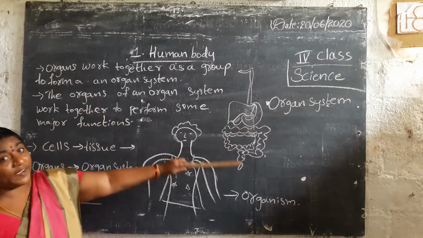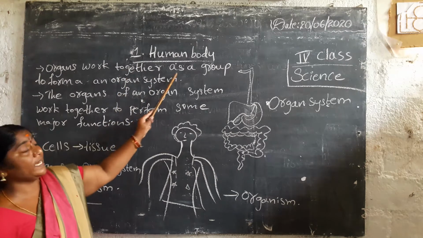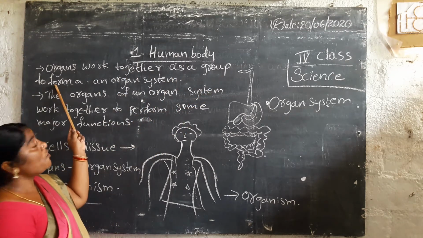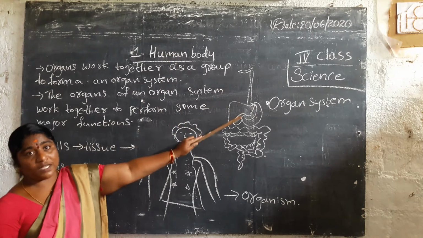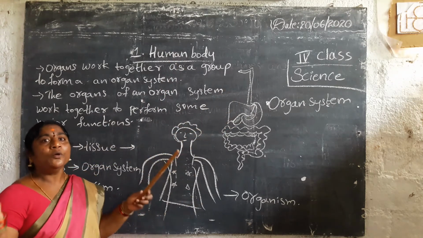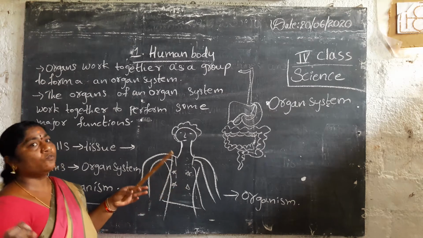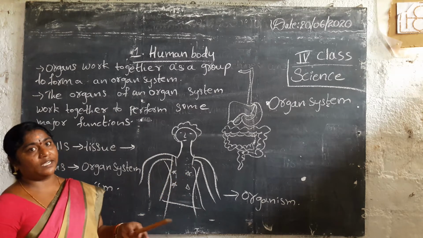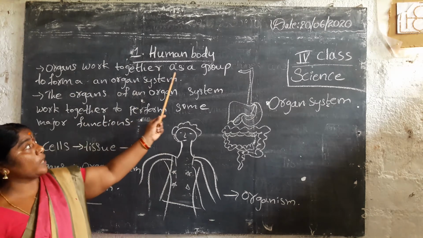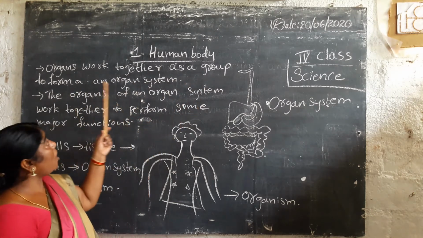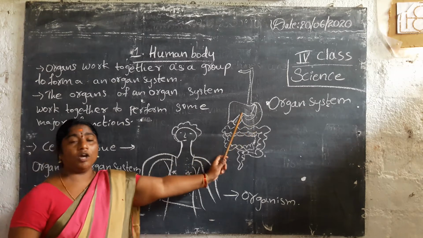A group of cells together forms a tissue, tissues form an organ, and organs work as a group to form an organ system.